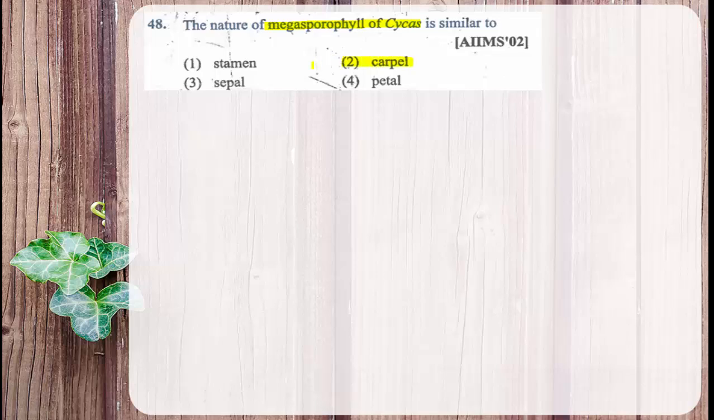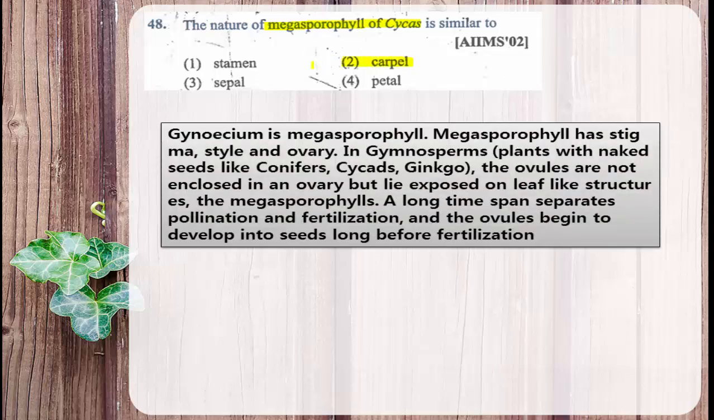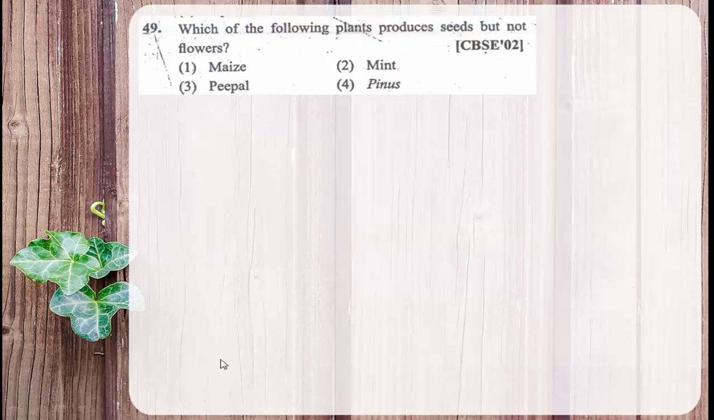carpel, because carpel is the female reproductive part and carpel contains stigma, style and ovary. Inside the ovary, the ovule is present. But in gymnosperms, the ovules are not covered by an ovary wall, hence they are said to be naked seeded plants. So just remember, the megasporophyll of cycas is compared to the carpel in angiosperms.